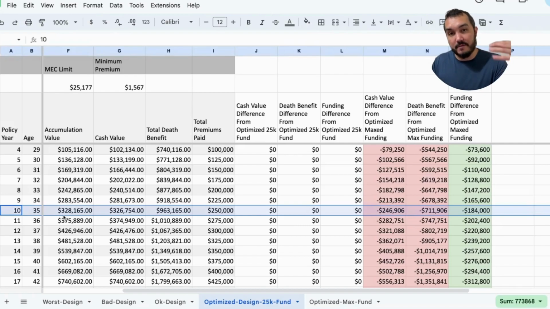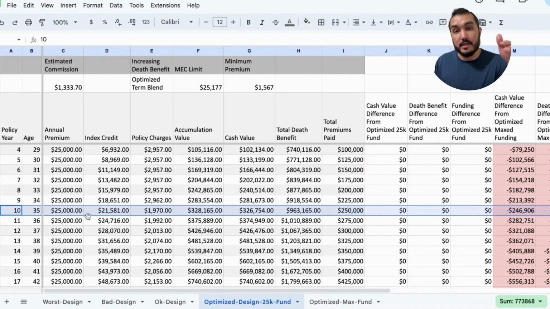So if you have the ability to fund higher and hit these optimized term blend kinds of policies, it's a good idea to do it. It's a good place to store your cash. And we can even fund higher. It's just the ratio is not going to improve any more than this in the Allianz policy. But you could fund higher, comparative to like a mega backdoor Roth. If you want to be able to fund it that high or even higher, you can fund it $100,000 a year when we design these policies properly if you want to, or more. So there's a number of different ways, but let's continue to spot check the different values.